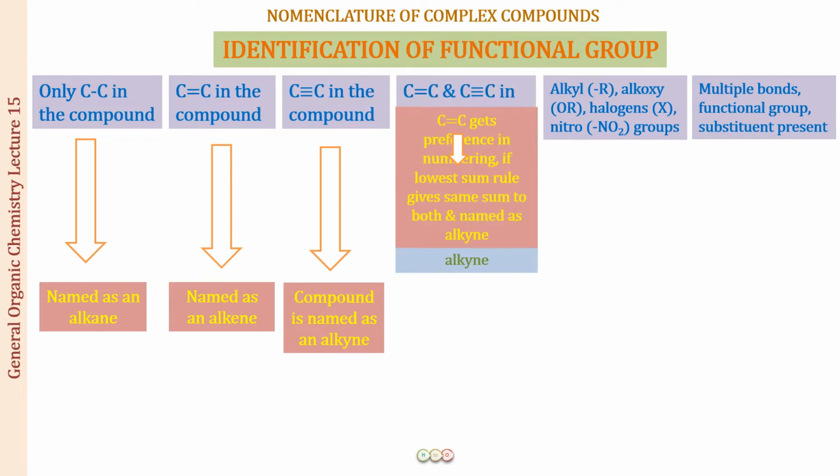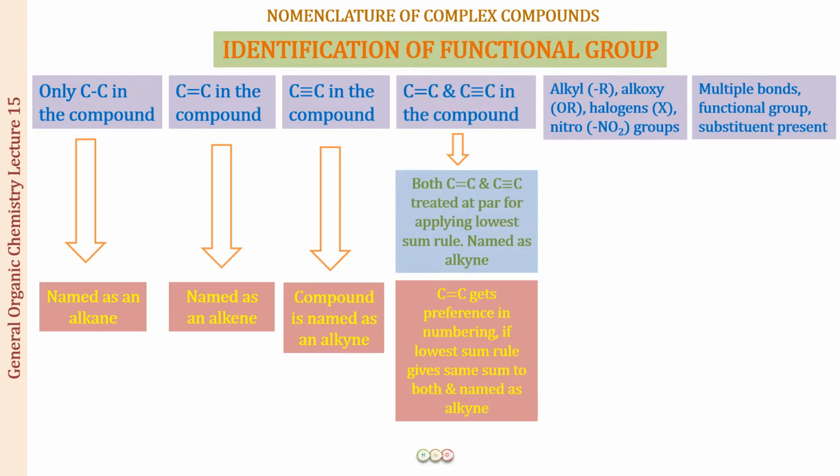But if applying the lowest sum rule you get the same sum, then you will give preference to the carbon-carbon double bond, but you will still name the compound as an alkyne.